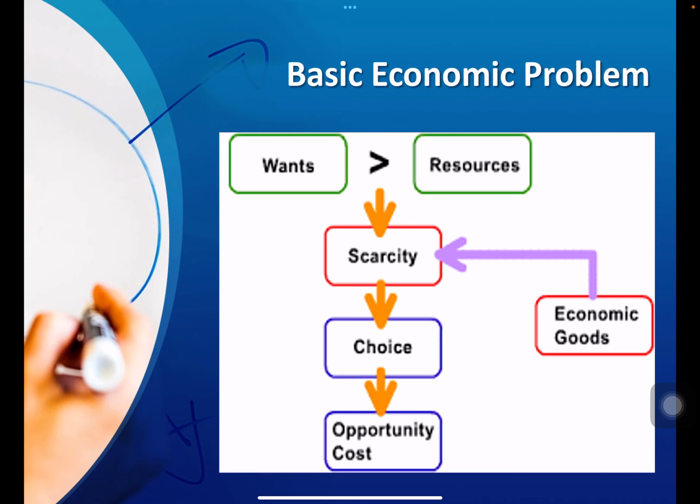To satisfy these wants, the resources are limited, and that gives rise to the concept of scarcity. That means the resources are limited and the wants are unlimited. So we have to make choices.